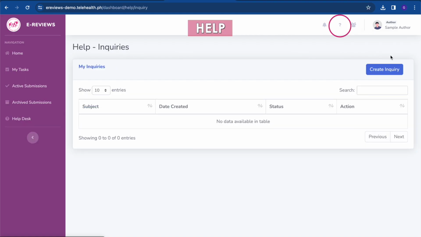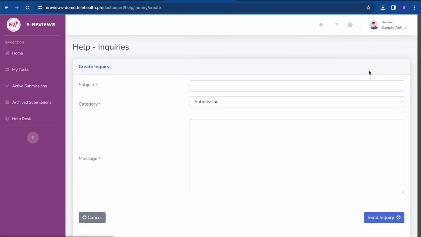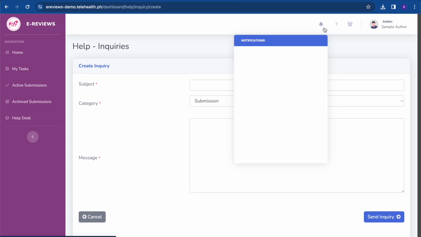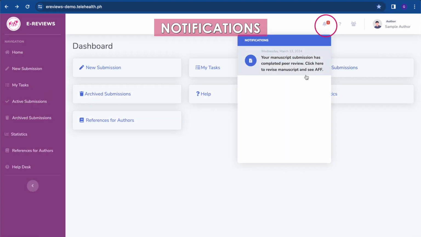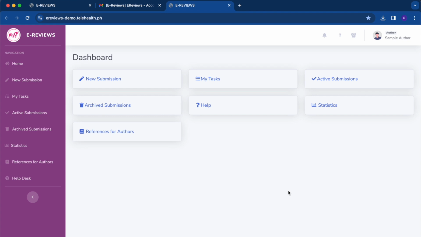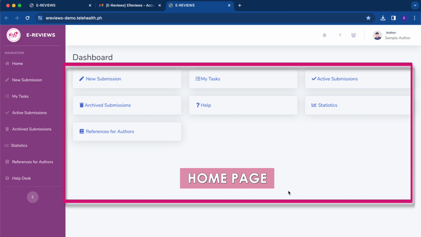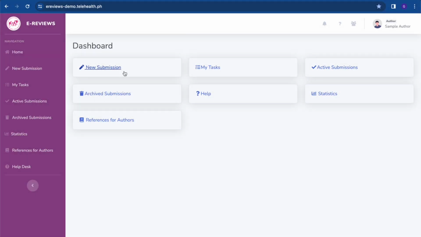The help icon, which is the shortcut for accessing the help module, where they can send queries to the PIDSP Journal Manager. And the notifications icon, where they can view reminders about pending tasks and updates about their submissions. Second, the homepage, where they can access the following modules. The manuscript submission module, where they can create new submissions.